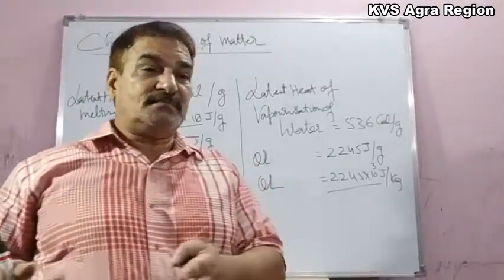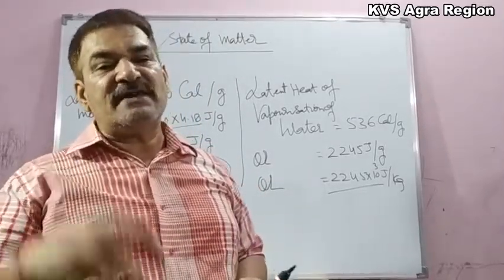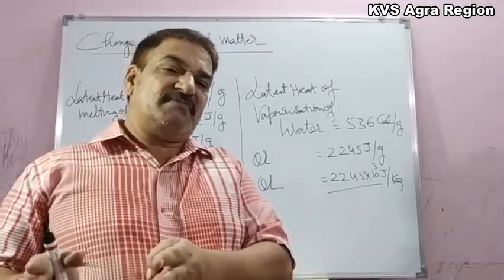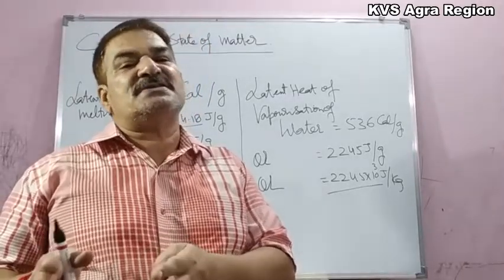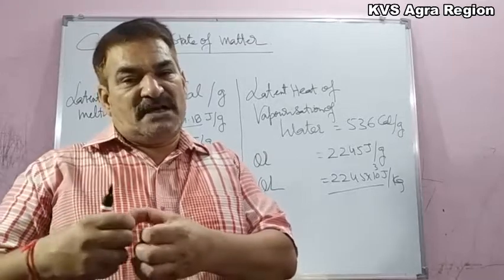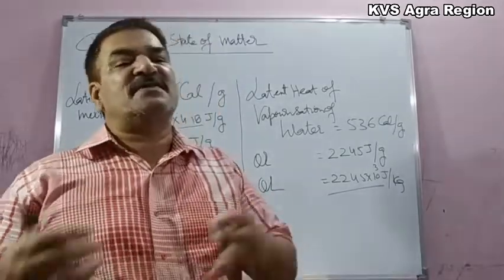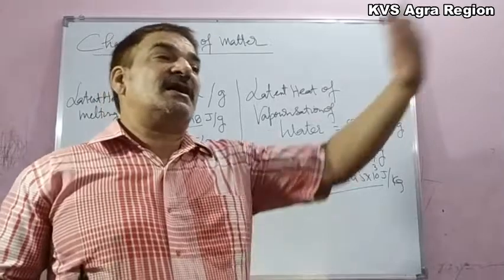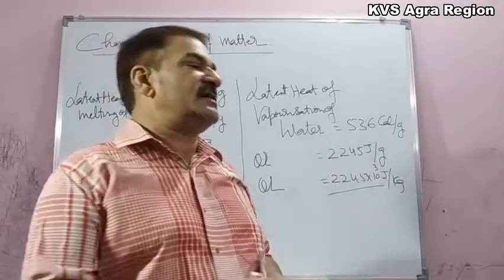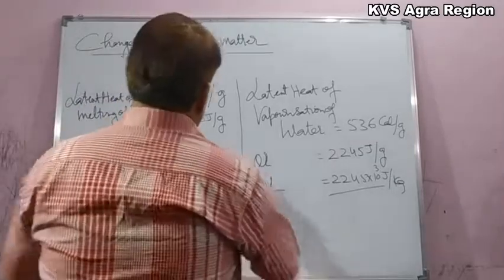So supply of heat or taking out of heat is involved in the change of state. The states of matter have different energies. In the solid state the atoms are very strongly bound. Their internal energy increases when solid converts into liquid state, and then in the gaseous state the internal energy increases to a large extent. So if we understand it by a graph, then we take this graph.